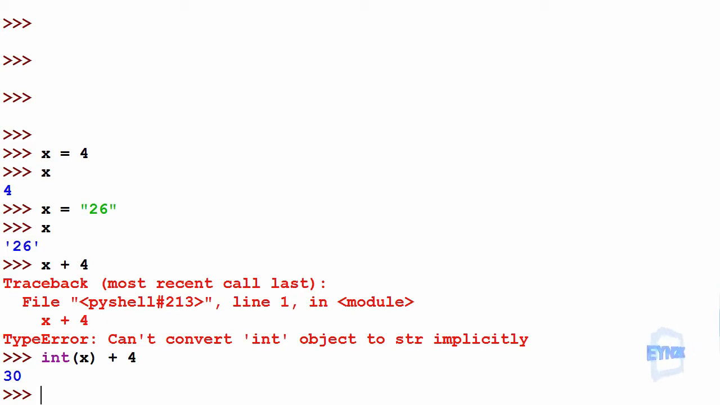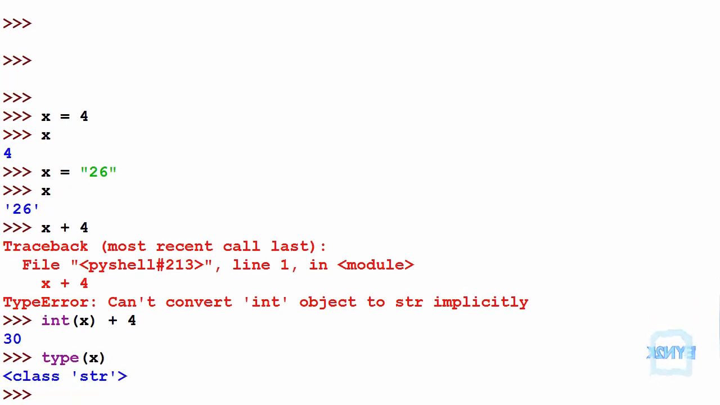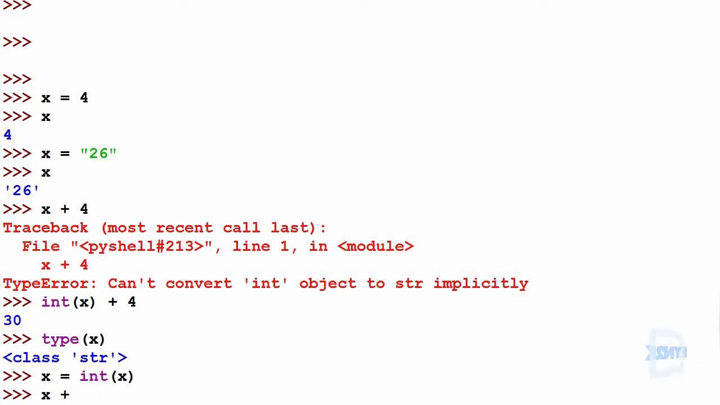To find out what type we are dealing with, we can also use a type function, such that type x will return the type, being a string. If we'd like to explicitly change x to an integer, we have to use x equals int x, such that now x is equal to the integer version of 26. So now we can do x plus 4.